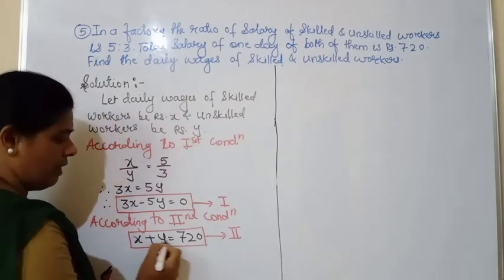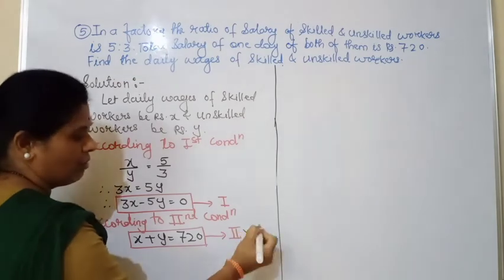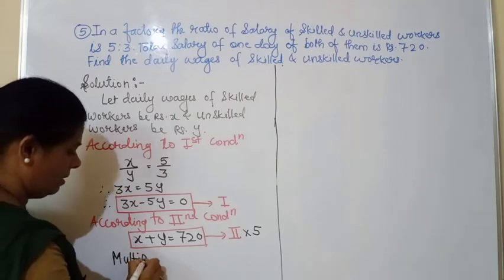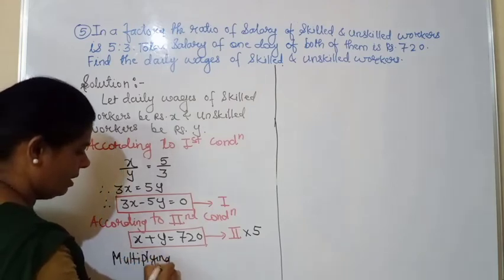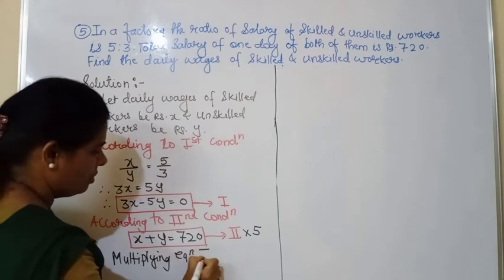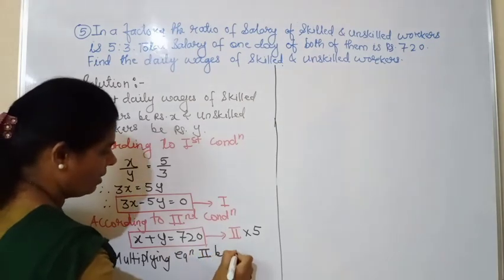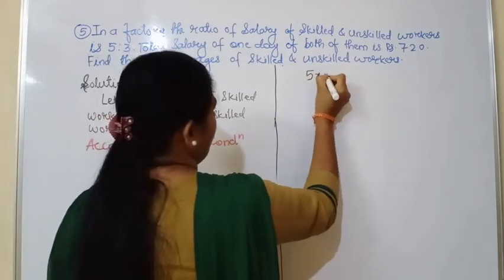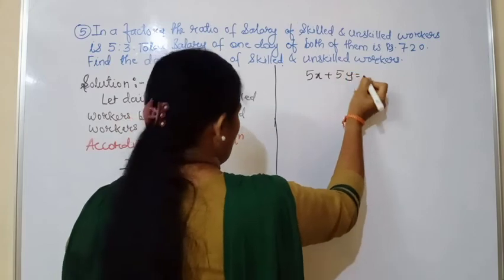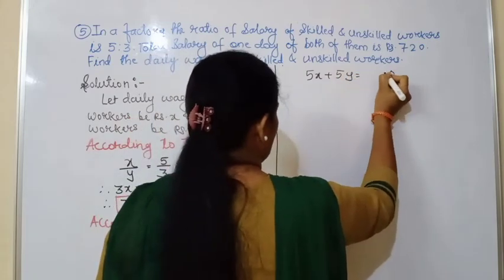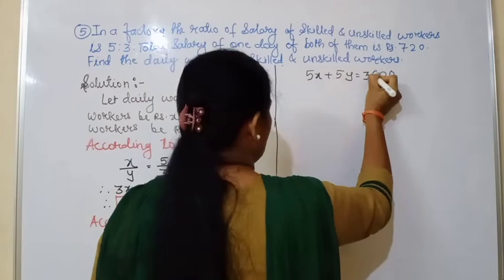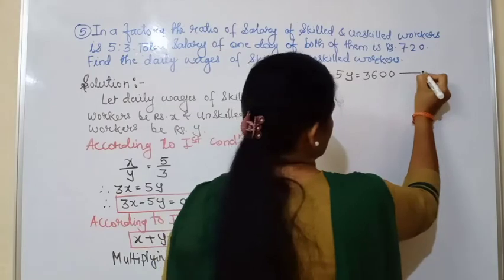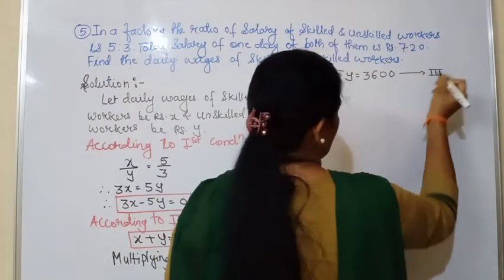What we have to do? We want the 5 here, so we will multiply the equation 2 by 5. We will write here one sentence, that is multiplying equation 2 by 5. Okay. After multiplying, what we get? That is 5x plus 5y equal to 5 zeros are 0, 5 2s are 10, 5 7s are 35 plus 1, 36. Okay. 5x plus 5y equal to 3600. This will be our equation number 3.